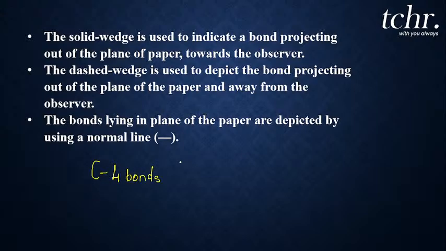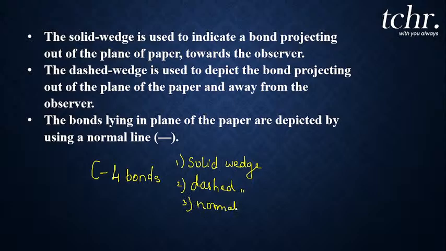I represent one bond as a solid wedge, another bond as a dashed wedge, and the remaining two bonds with a normal line. So one with a solid wedge, one with a dashed wedge, and the remaining two with a normal line. This is how I represent a solid wedge, broad and then narrow.